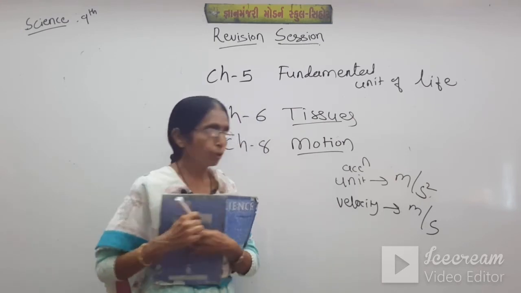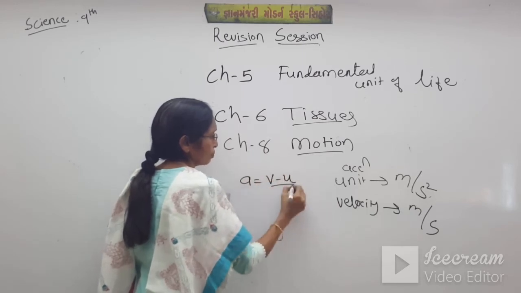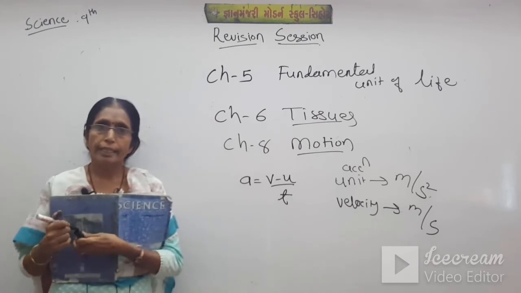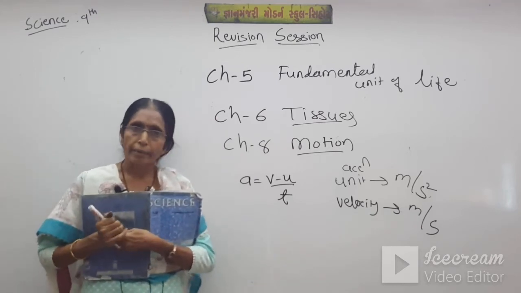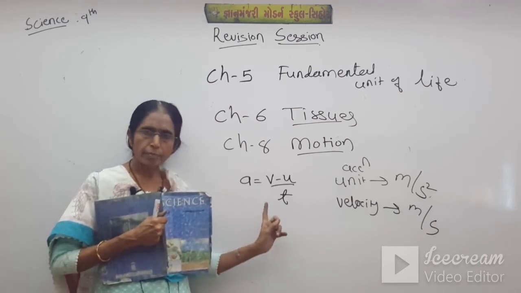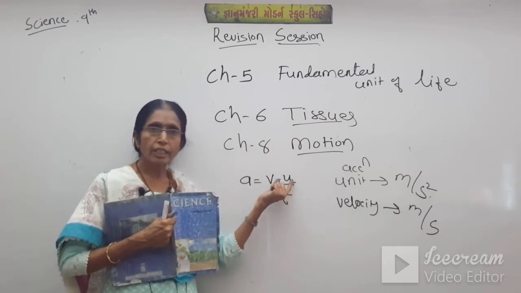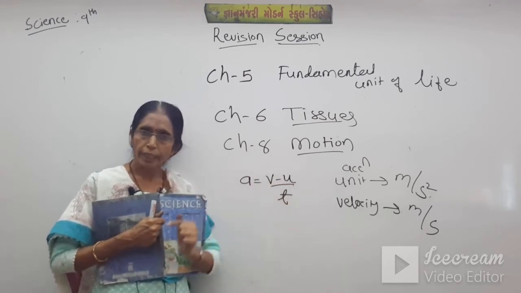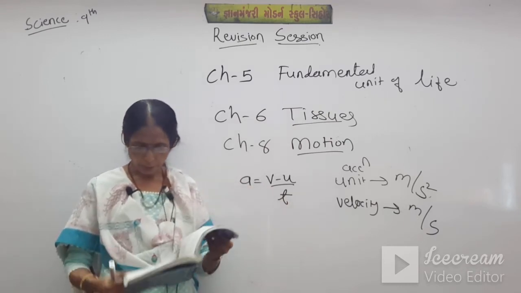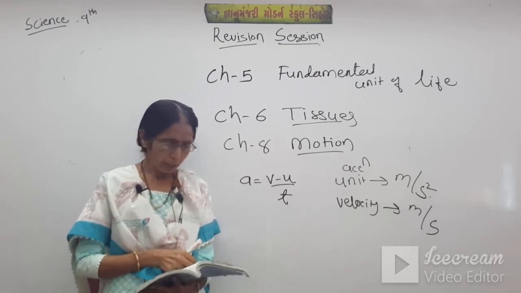And what is its formula? A is equal to V minus U upon T, where V is the final velocity, U is the initial velocity, divided by time. This is called acceleration, meaning rate. Rate means time: in how much time the velocity changes from initial to final. So this ratio is called acceleration. Students, in detail we have learned all these things.